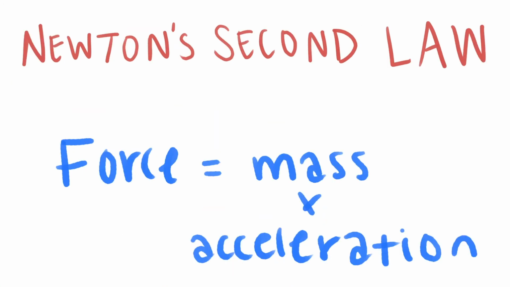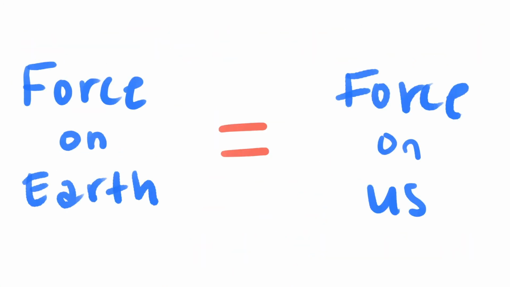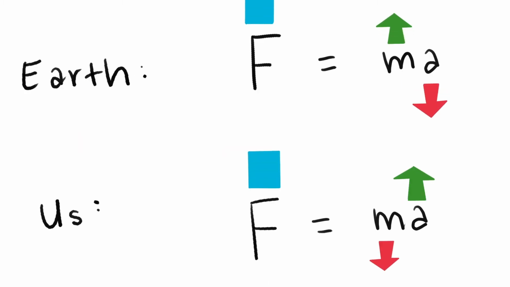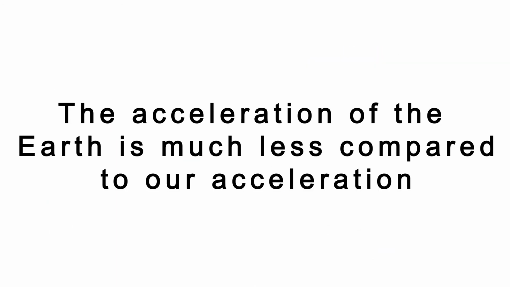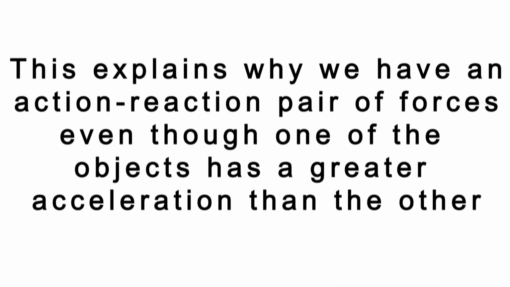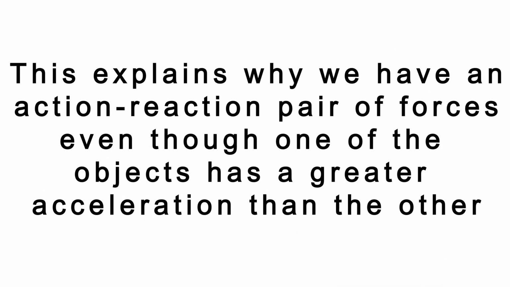To answer this question, we need to use Newton's second law, which, if you remember, says that force equals mass times acceleration. Since the force of the Earth on us and the force of us on the Earth are action and reaction forces, they have to be equal. However, we also know that the Earth is much more massive than a person, so the acceleration of the Earth is much less compared to our acceleration. This explains why we have an action-reaction pair of forces, even though one of the objects has a greater acceleration than the other.